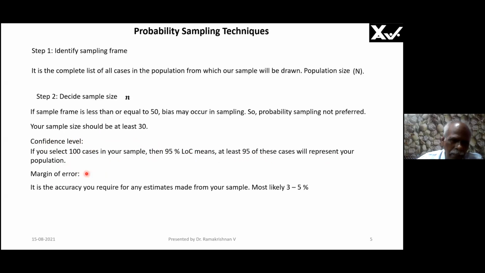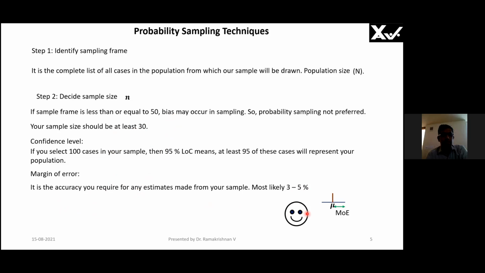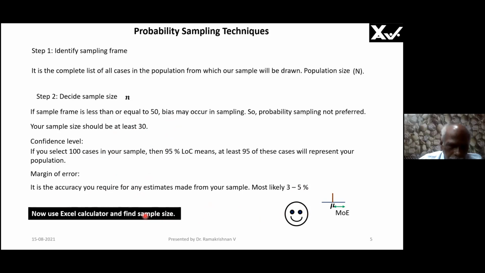Margin of error. I've already taught you this. It is the accuracy you require for any estimate of this level of confidence made from your sample. Most likely 3 to 5% is acceptable. Certainly not 100%. Clear? Understood? Yes, sir. Now, very good. You are happy. I am also happy. Now I will show you something here. I'm not going to teach you this because this is not the topic.